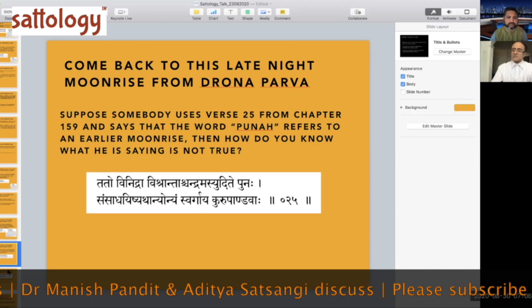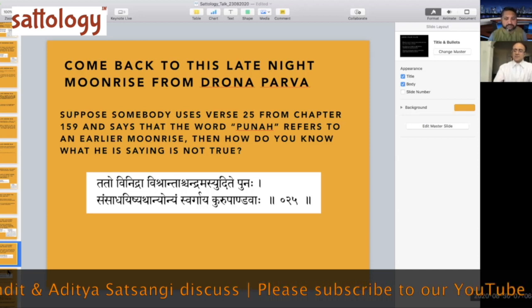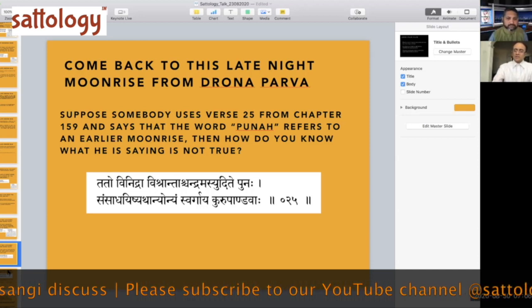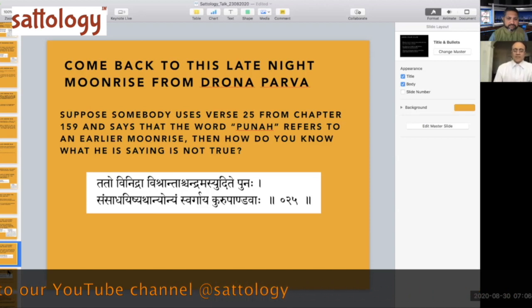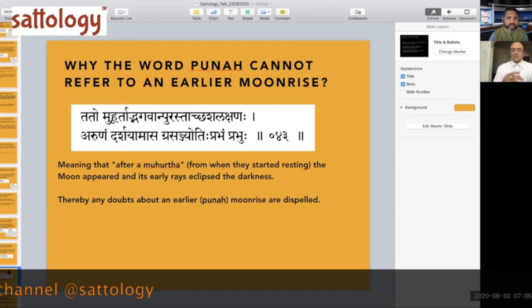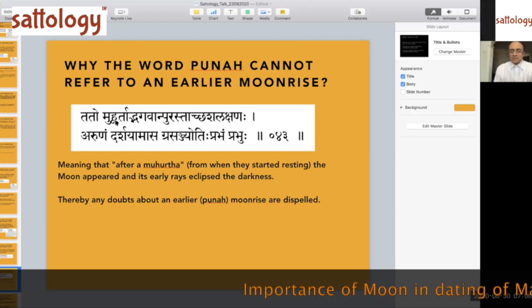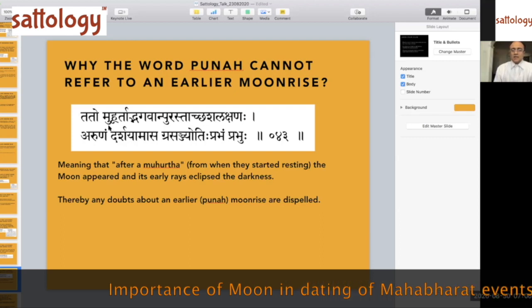So this was verse 25, which some researchers were using. But I am pointing it out over here now. Now you are able to see what the issue was. And if you look at verse 43, there is something very interesting.